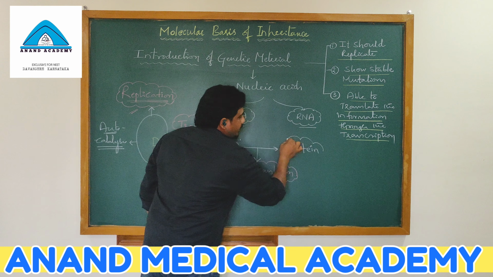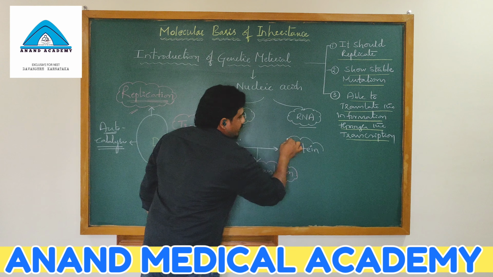Here every student observe there are three important processes. Number one is replication, number two is transcription, number three is translation. I will tell you the short definitions very quickly. What is replication? DNA autocatalysis. Autocatalysis of DNA is called replication, in which DNA gives DNA. Parent DNA gives daughter DNA. That's it. Second process is transcription. Transcription means DNA heterocatalysis, in which DNA gives RNA, mainly mRNA.